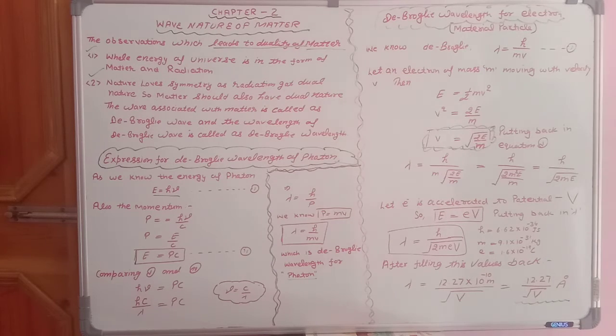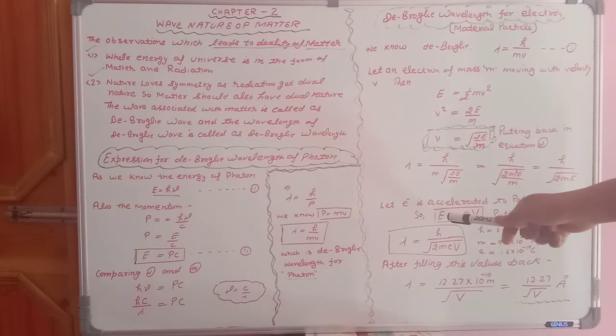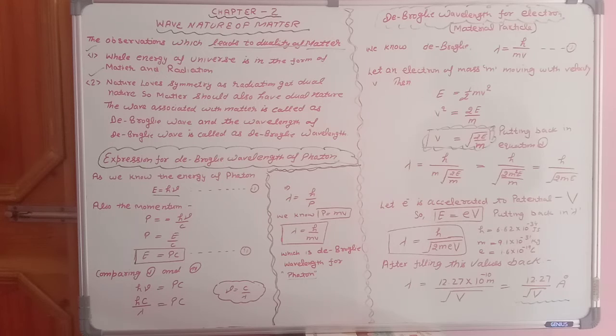Students, here E is your energy. So in terms of potential, if you want to write your energy, then E is equal to eV. Now here this V is capital V. It is not velocity, it is potential. Students are making a mistake here. They are writing small v in place of capital V. Here it is small v, velocity. Here it is capital V, means potential. So put this value of E back, so 2m instead of E, eV. So students, this is the final expression for de Broglie wavelength for a material particle or electron.